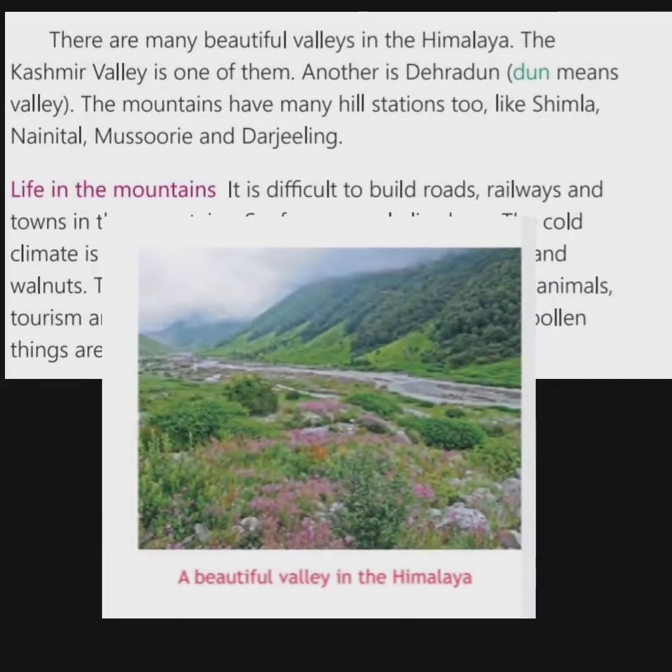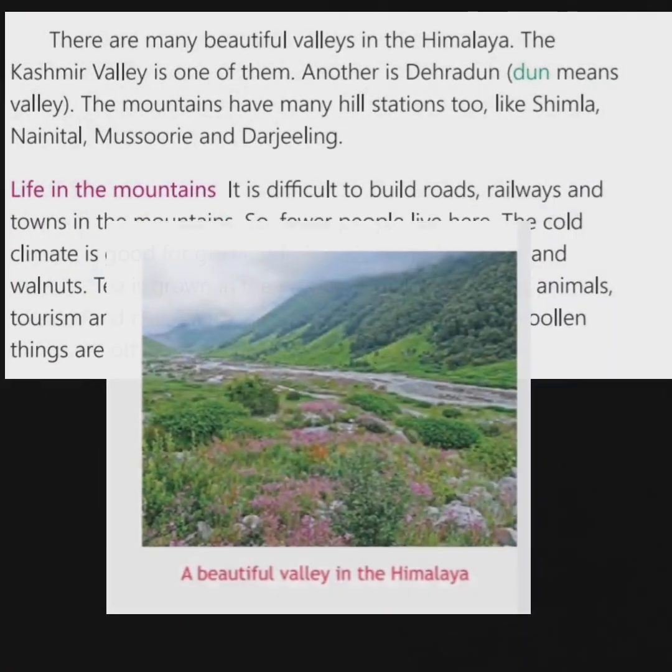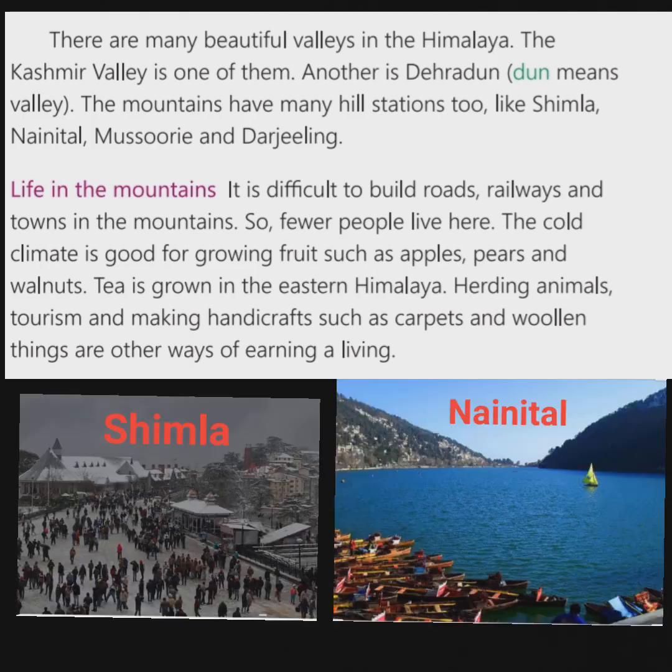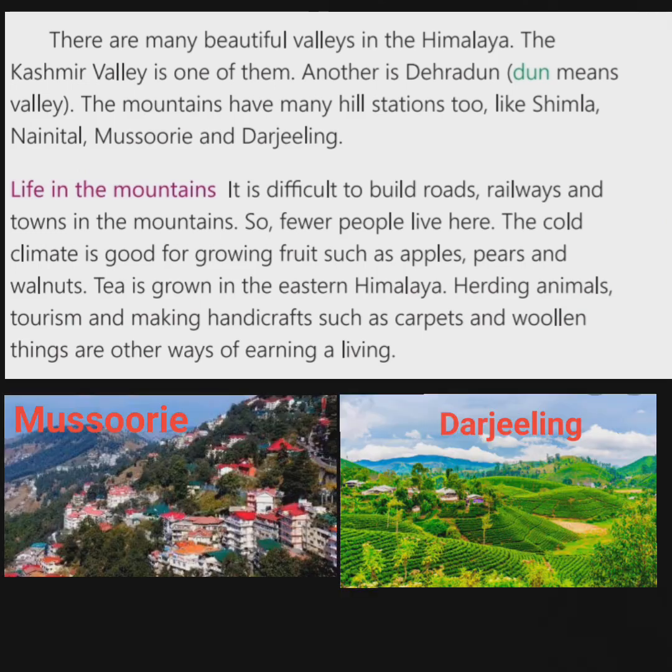There are many beautiful valleys in the Himalaya. The Kashmir Valley is one of them. Another is Dehradun. Dun means valley. The mountains have many hill stations too, like Shimla, Nainital, Mussoorie and Darjeeling.